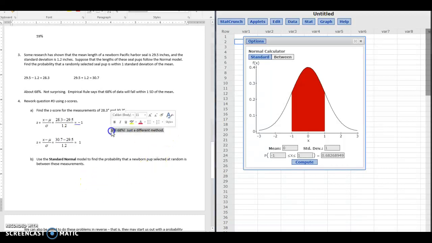So we already did this. Actually, it looks like this is supposed to go down here. It's still 68%.